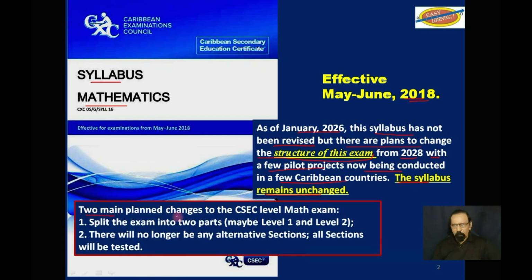The two main planned changes are: one, split the exam into two parts, and two, there will no longer be any alternative sections. All sections will be tested using compulsory questions.